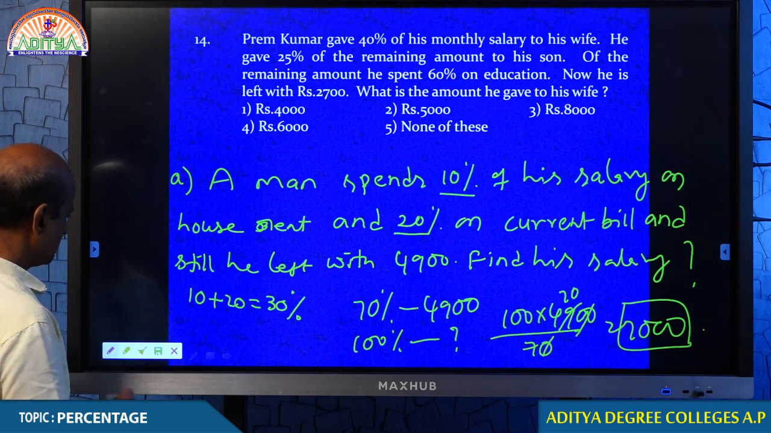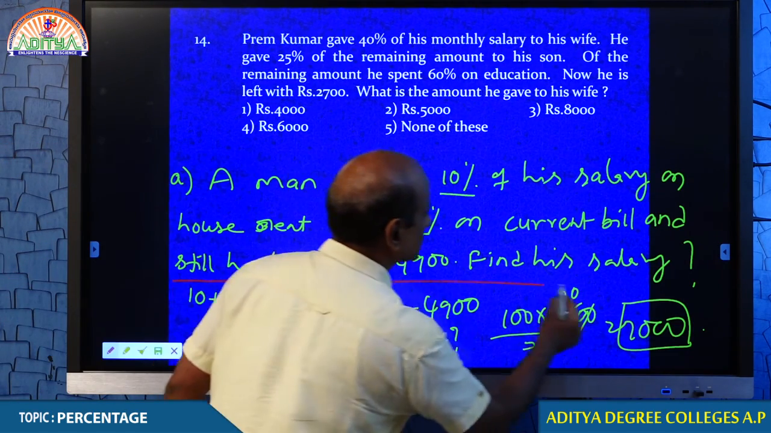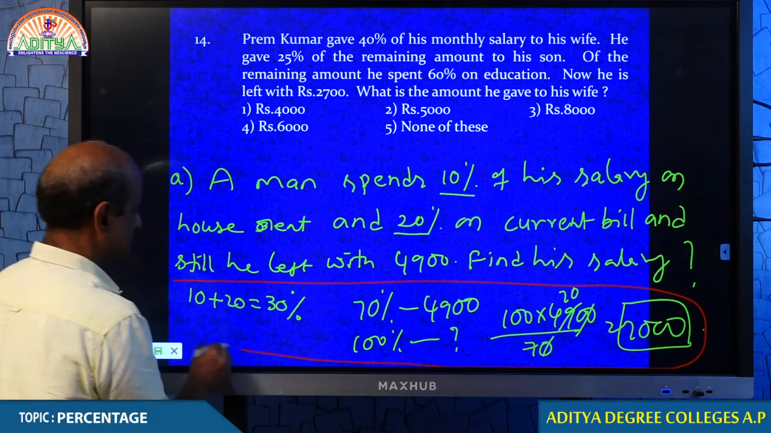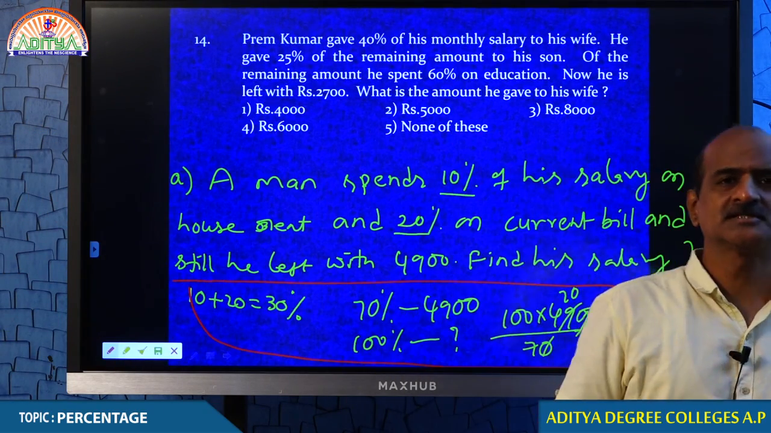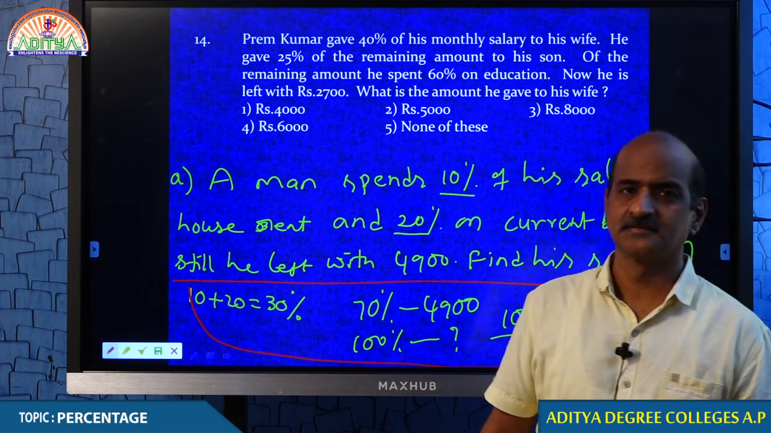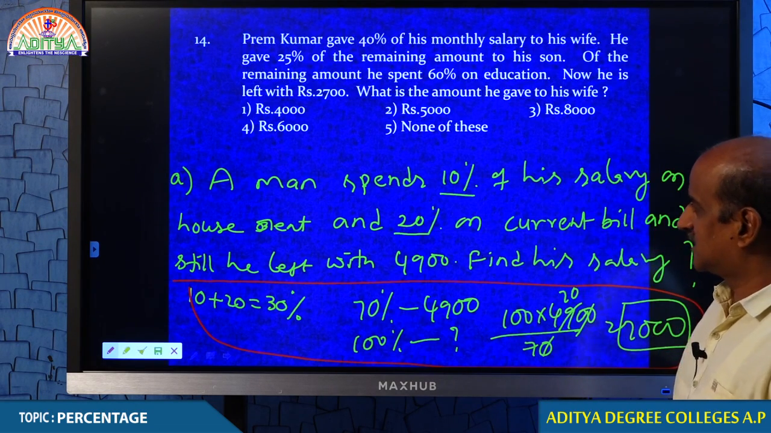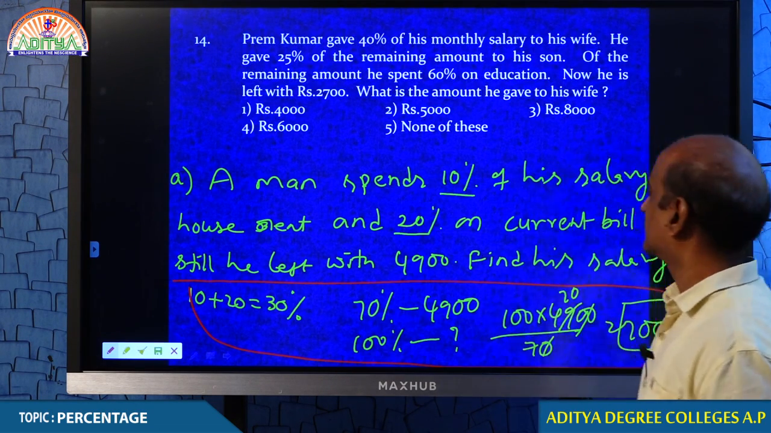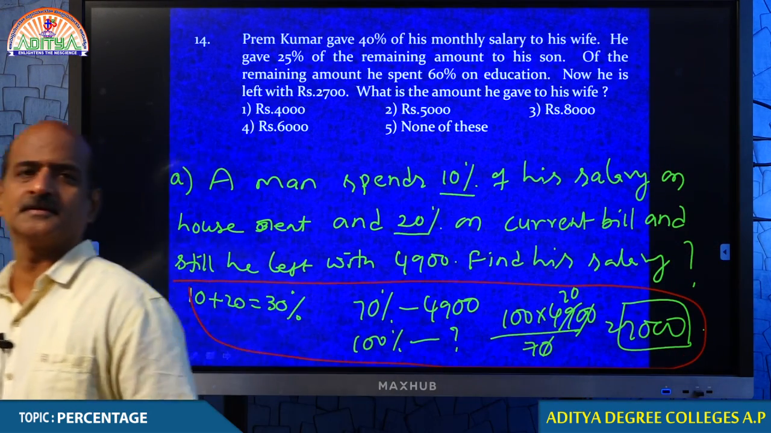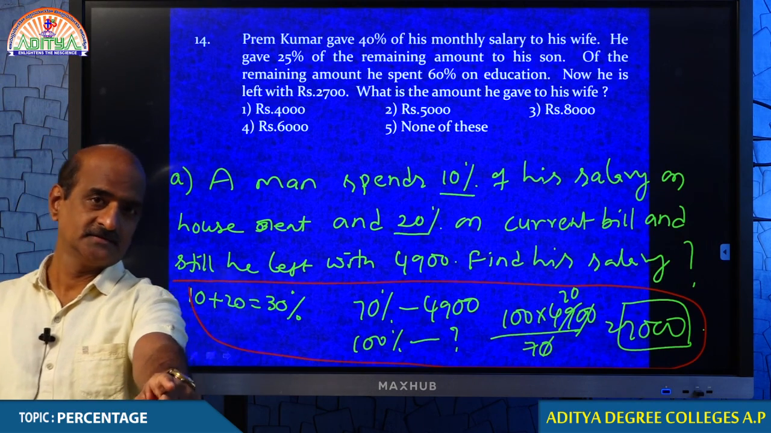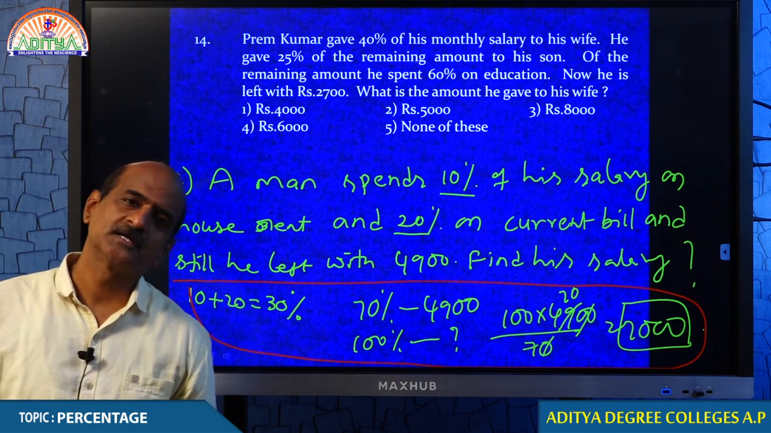Tell me, are you comfortable or not? This is the solution. Can we add 10%, 20% straight away? Yes, we can, because 10% on rent and 20% on current bill. Therefore, the remaining is his salary. Are you comfortable, man? Should I give you one more example?